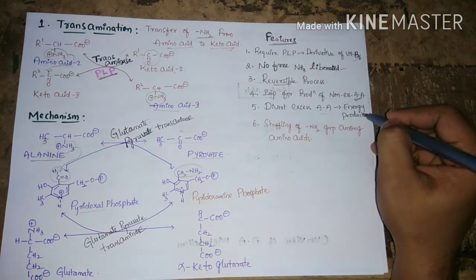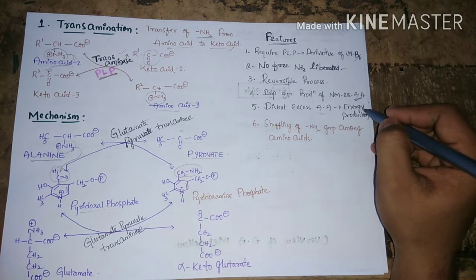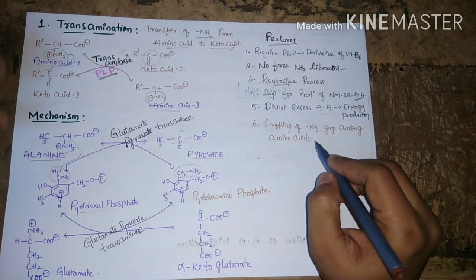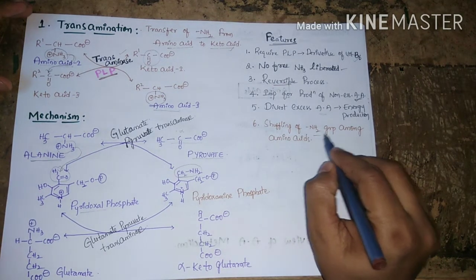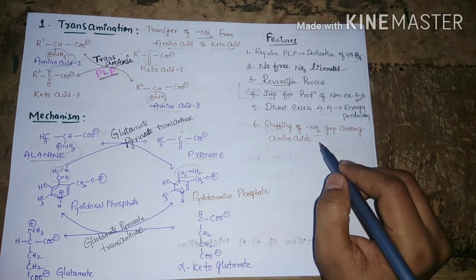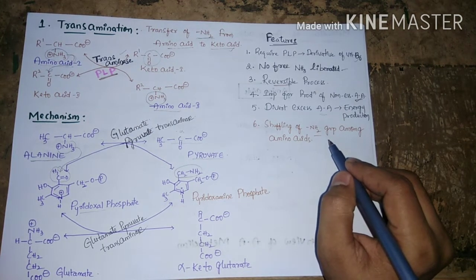When we consume excess proteinaceous food, the proteins are broken down into amino acids, and those amino acids enter the blood circulation and can be utilized for the production of energy. In this transamination process, there is shuffling of the amine group, that means the amine group is shuffled between the amino acid and the keto acid.